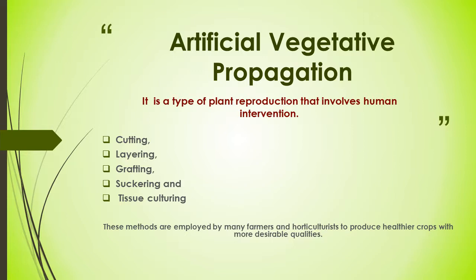Let's talk about artificial vegetative propagation. It is a type of plant reproduction that involves human intervention. The most common artificial vegetative reproductive techniques include cuttings, layering, grafting, suckering, and tissue culture. These methods are employed by many farmers and horticulturists to produce healthier crops with more desirable qualities.